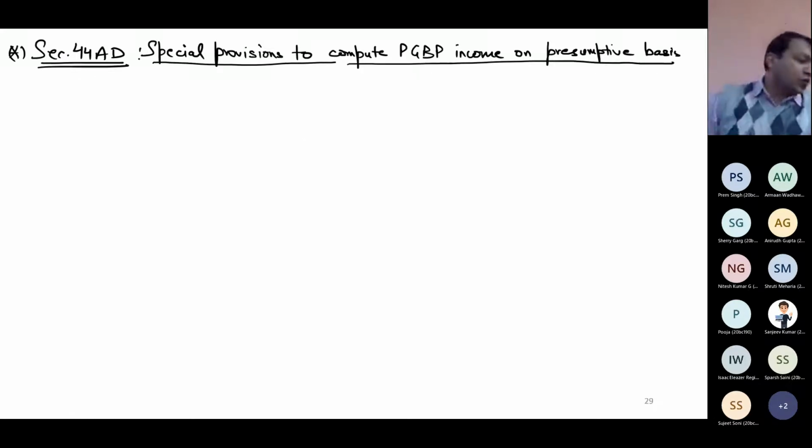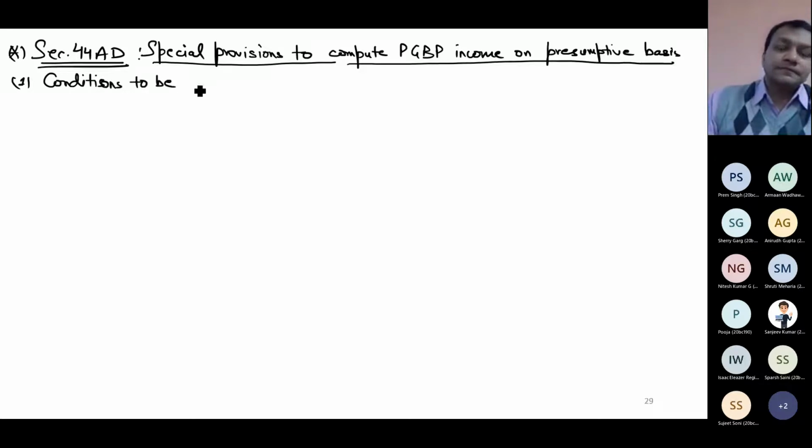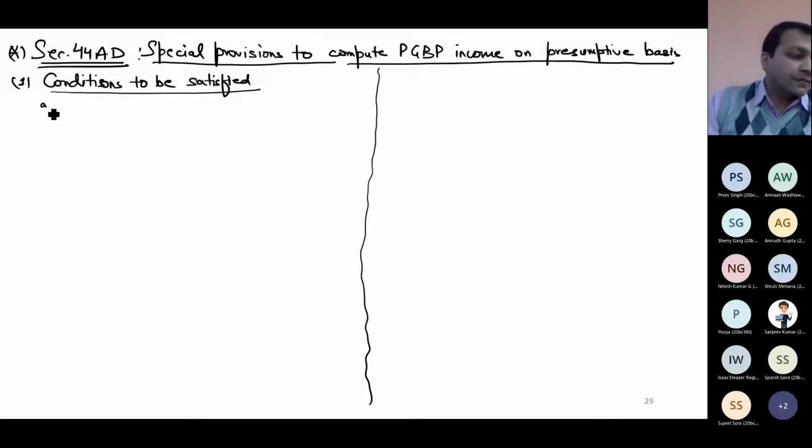So please note down only those points which I will tell you. First is conditions to be applied or conditions to be satisfied. Resident individual, the person must be a resident. Resident individual, resident HUF or resident partnership firm. Any of these assessees can be there.